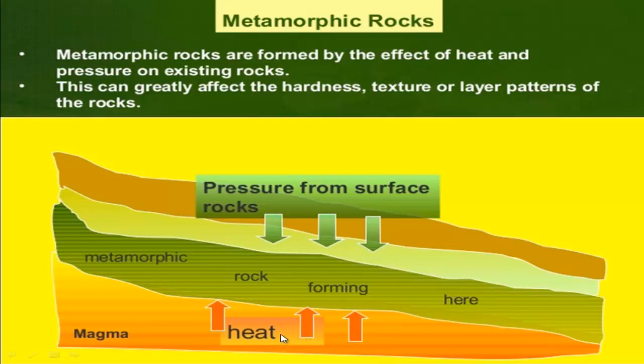So due to the heat of magma and the pressure of other rocks, between these two, the rocks are transformed into different shapes or different properties. These rocks are known as metamorphic rocks. So we can say metamorphic rocks are actually the transformed form of igneous rock or alluvial rock.